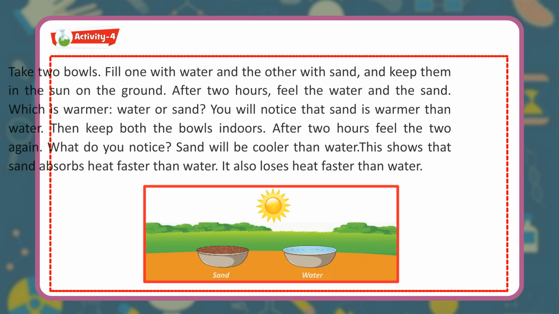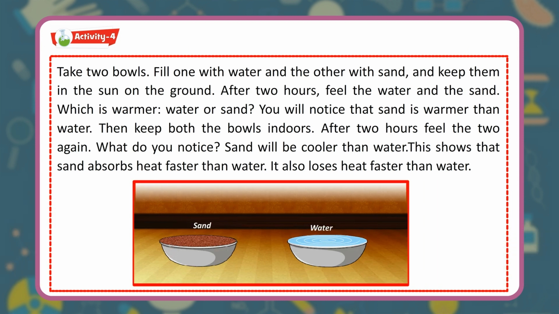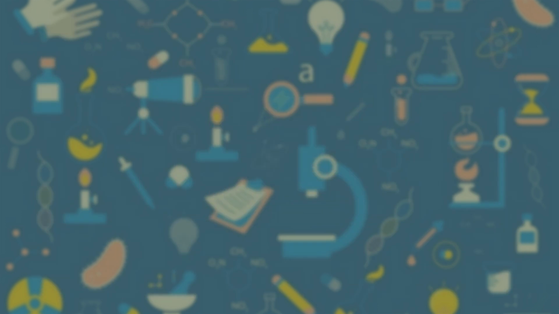Activity 4. Take 2 bowls. Fill one with water and the other with sand, and keep them in the sun on the ground. After 2 hours, feel the water and the sand. Which is warmer, water or sand? You will notice that sand is warmer than water. Then keep both the bowls indoors. After 2 hours, feel the two again. What do you notice? Sand will be cooler than water. This shows that sand absorbs heat faster than water. It also loses heat faster than water.